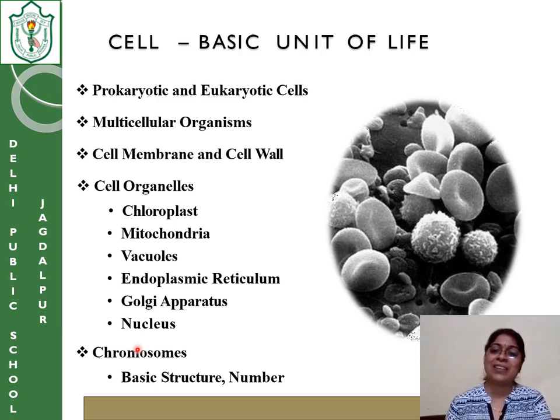We will study in detail its structure, how the chromosome gets divided and goes to the new cells when a cell divides, and the different numbers of chromosomes in different organisms, in the coming lectures.